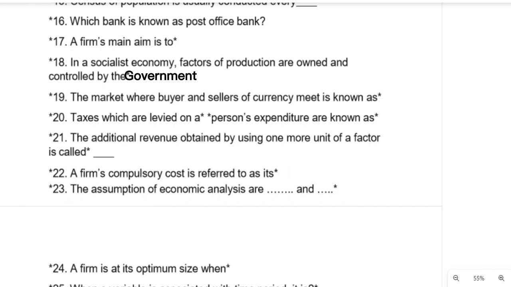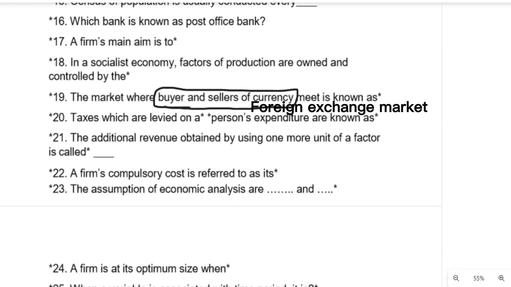Question 19. The market where buyers and sellers of currency meet is known as what? Specifically, remember, buyers and sellers of currency, not any other thing. That is the market we call the foreign exchange market, the forex market. That is our foreign exchange market. That's what we call it, foreign exchange market.